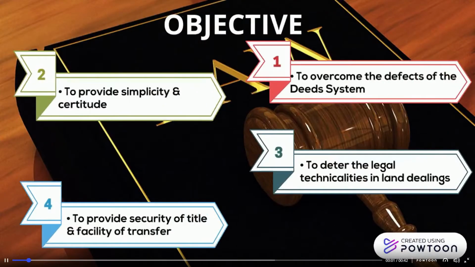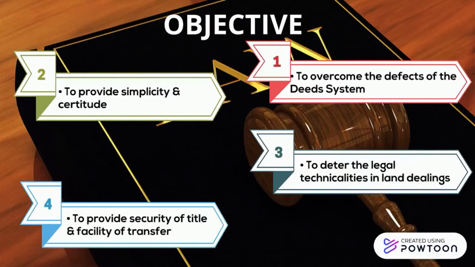Objectives of the Torrens system. First, to overcome the defects of the deed system. Second, to provide simplicity and certitude. Third, to deter legal technicalities in land dealing. Fourth, to provide security of title and facility of transfer.